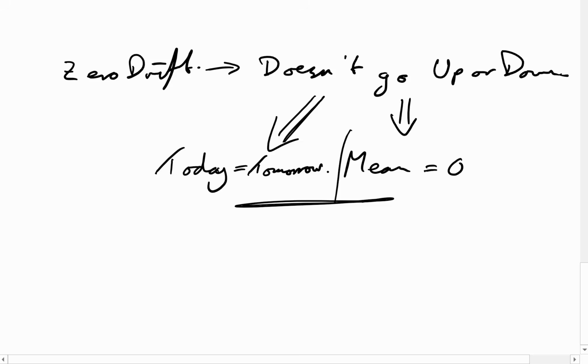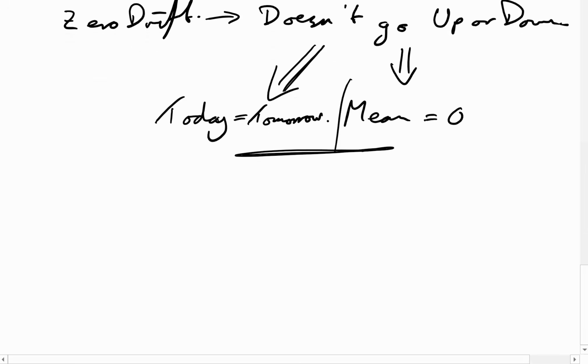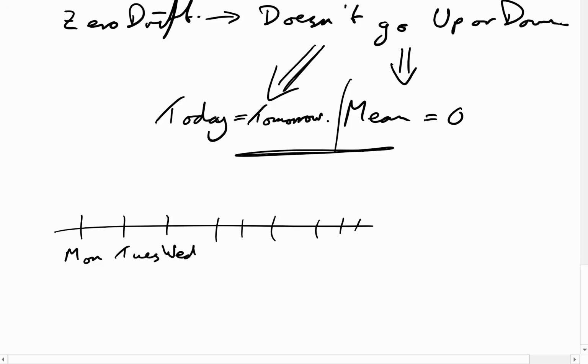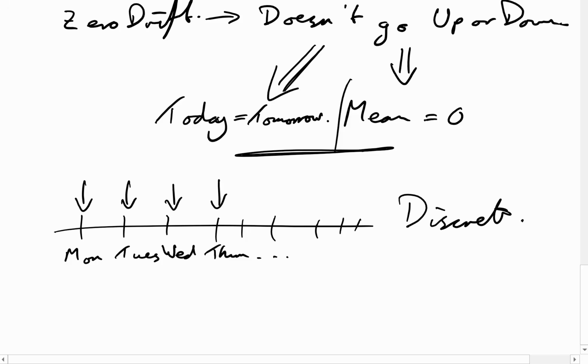Now, if it's discrete time intervals, in other words, we actually have values that we can measure, for example every single day. So let's say this is Monday, this is Tuesday, Wednesday, Thursday, and so on. We can measure the value every single day. This is an example of discrete. It could be every second, every hour, something like that. If it's discrete, then martingales are relatively straightforward to measure.